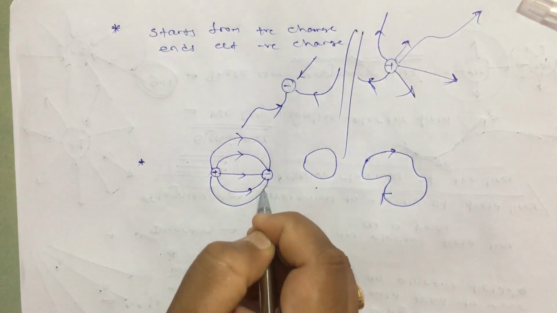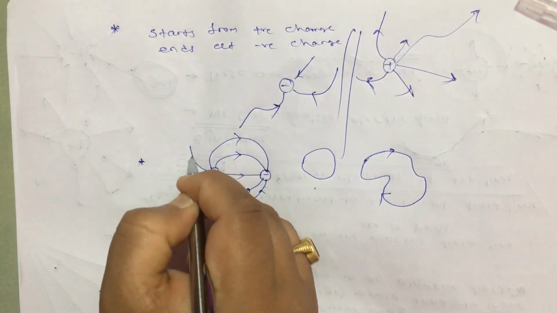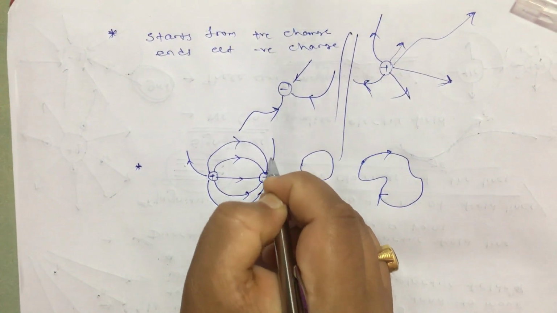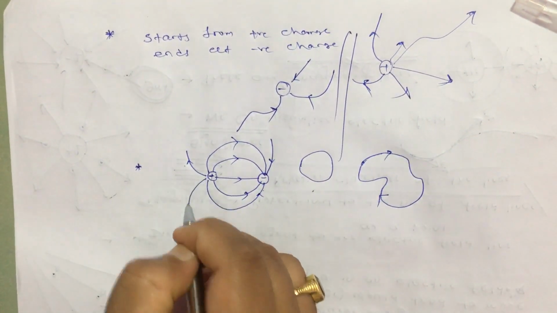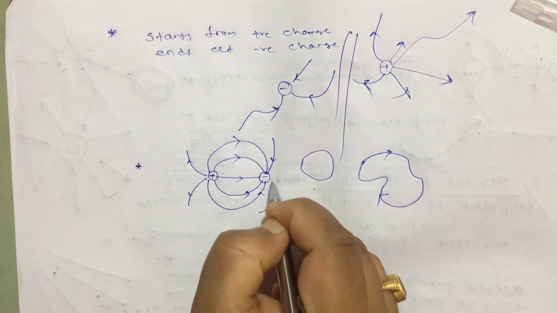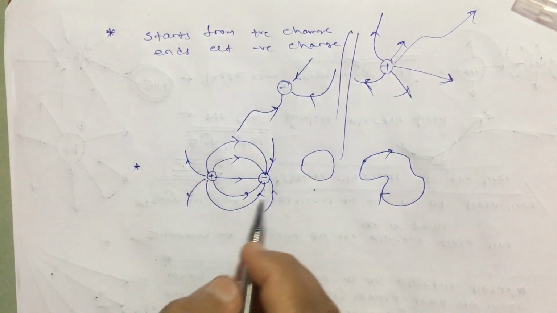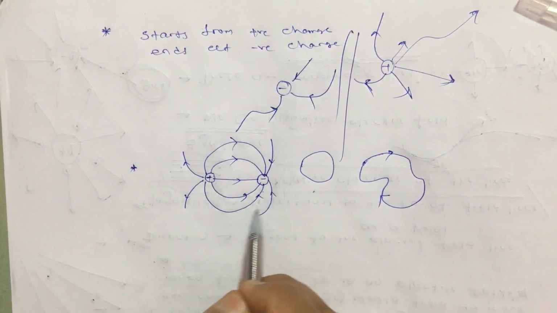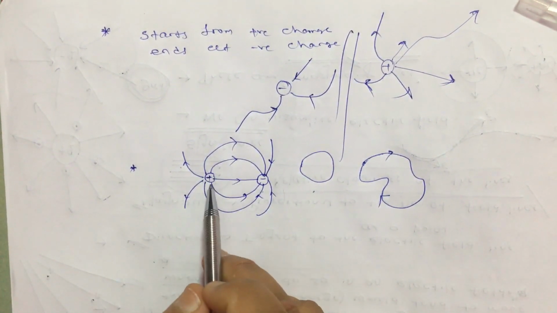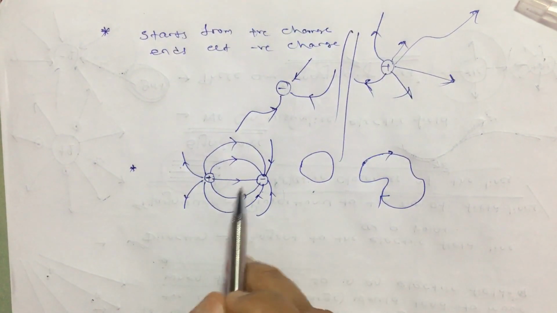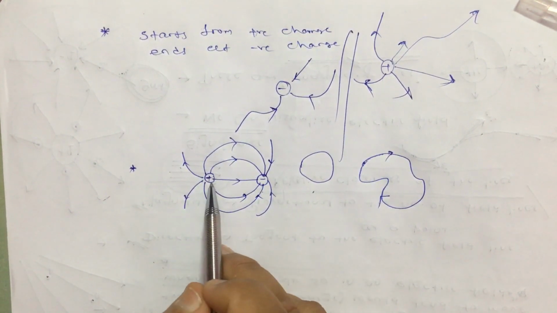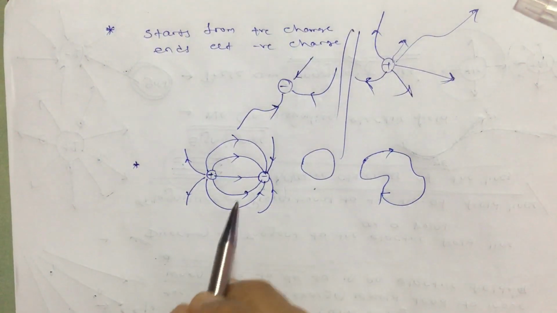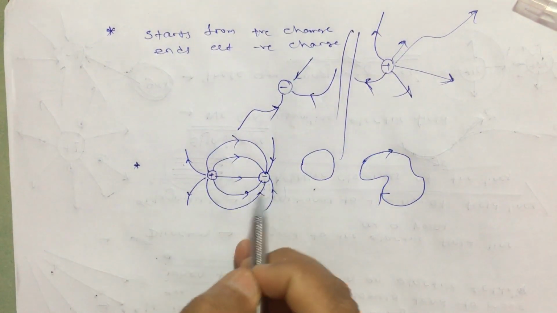Always starts from positive and ends at negative. Always. It means we will draw this diagram. What I am drawing is a diagram of electric field lines when two opposite charges of equal strength are kept here. So it is plus q, it is minus q. Okay, and here you can see how it can form a loop.